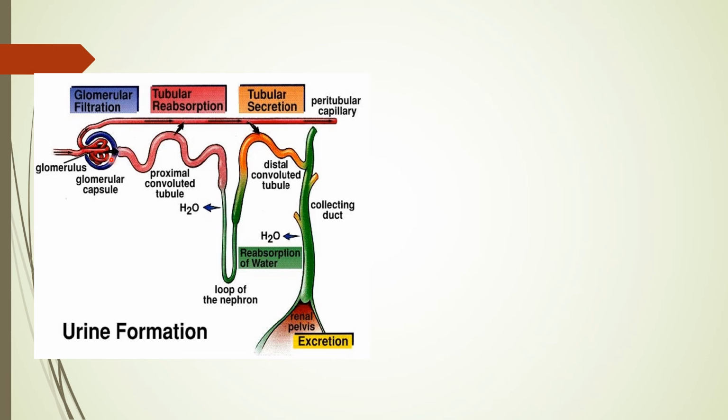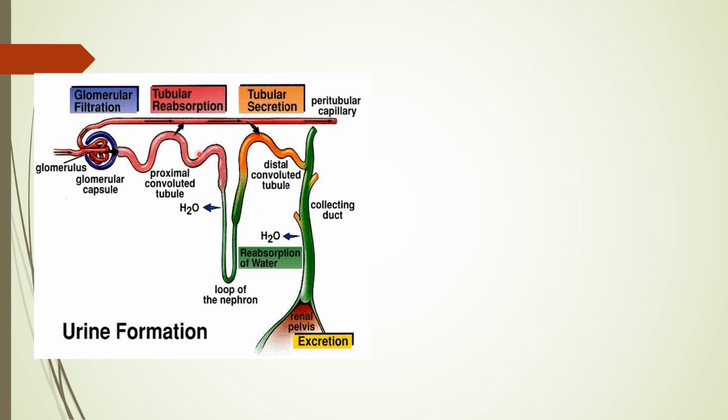You can say 1.5 or 2 liters maximum is what we are excreting from the body, meaning the removal of waste in the form of nitrogen. This urine that goes outside the body is a maximum of 2 liters, while the kidney is filtering 180 liters. So most of the filtrate is actually water and some useful substances, and that water and those important substances are going to be reabsorbed from the renal tubule.